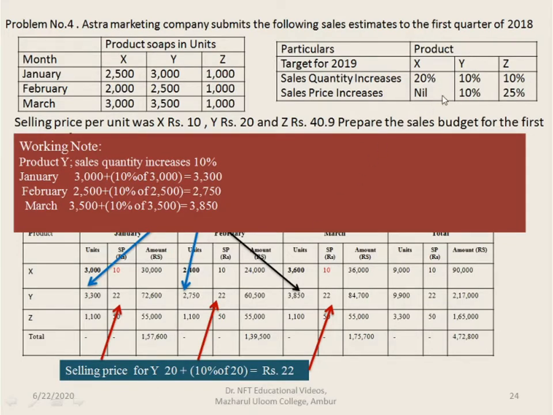Here again we can see that the sale price increases. In case of 10 percentage it increases in case of product Y. So we have to calculate that. Before that we'll record the amount 3300 for the Y product for the month of January. For the month of February it is 2750, and for the month of March it is 3850.